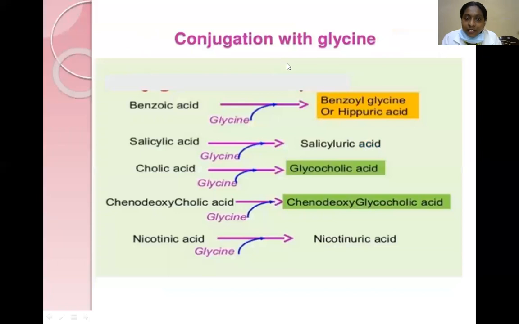Conjugation with glycine: benzoic acid is conjugated with glycine, forming benzoyl glycine, or hippuric acid. Salicylic acid is conjugated with glycine. Cholic acid is conjugated with glycine, forming glycocholic acid. Nicotinic acid is also conjugated with glycine.